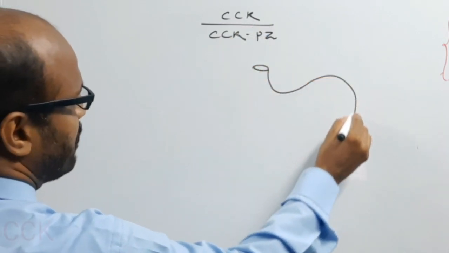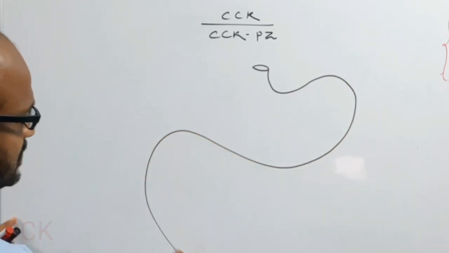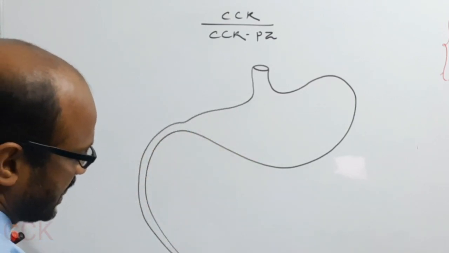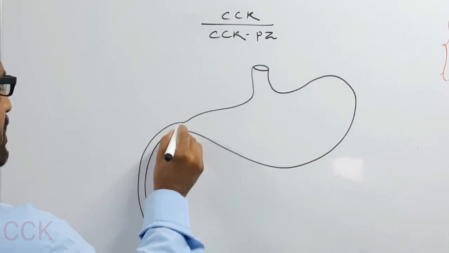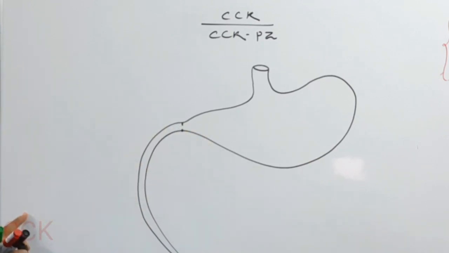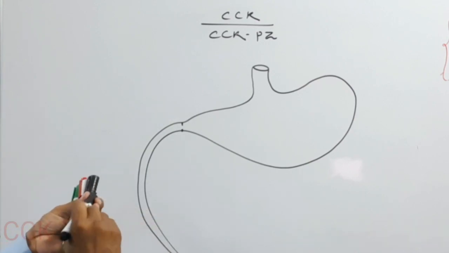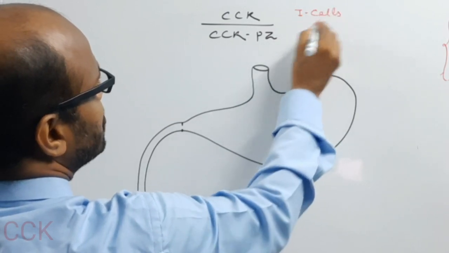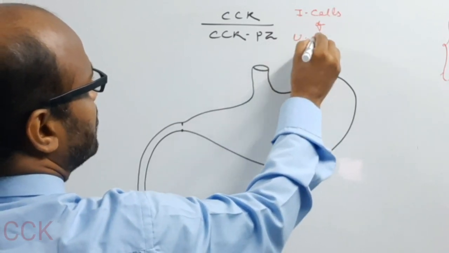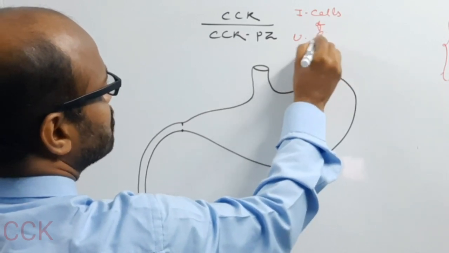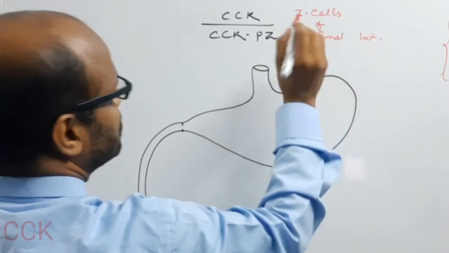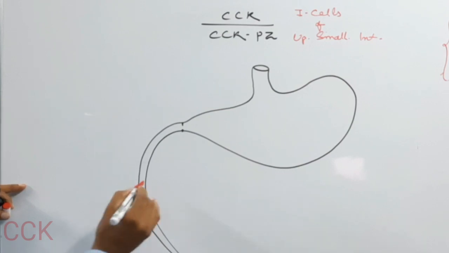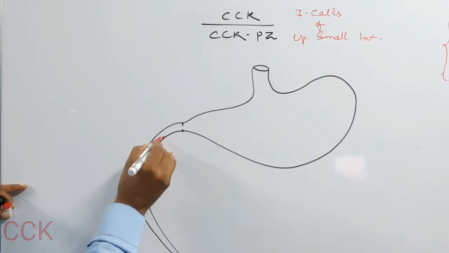Such cholecystokinin is secreted from the small intestine, actually the upper part of the small intestine. Upper part of the small intestine means duodenum and jejunum. So cholecystokinin is secreted from I cells of the upper part of the alimentary canal or small intestine. Okay, upper part of the small intestine. So the I cells are present at such level.